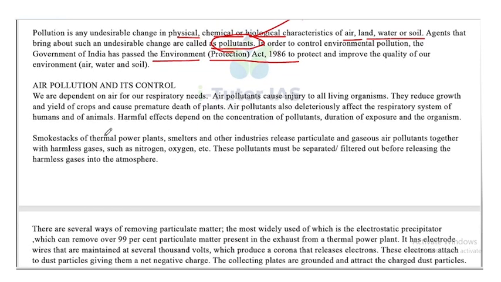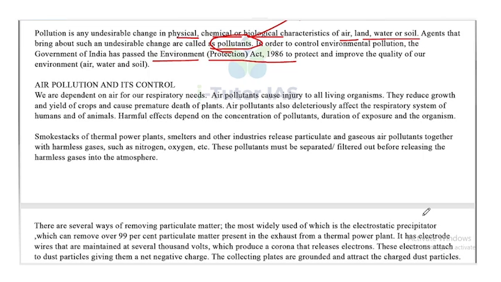We are dependent on air for our respiratory needs. Air pollutants cause injury to all living organisms. They reduce growth and yield of crops and cause premature death. Air pollutants also affect the respiratory system of humans and animals. Harmful effects depend on the concentration of pollutants, duration of exposure and the organism.